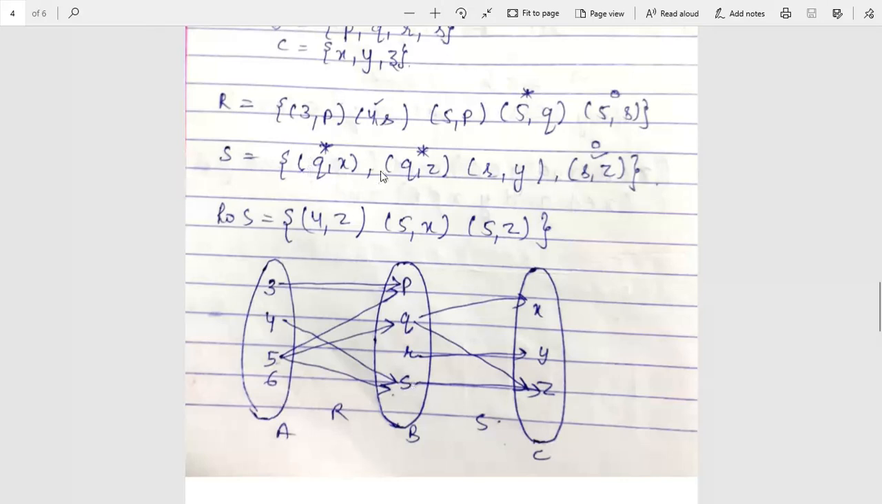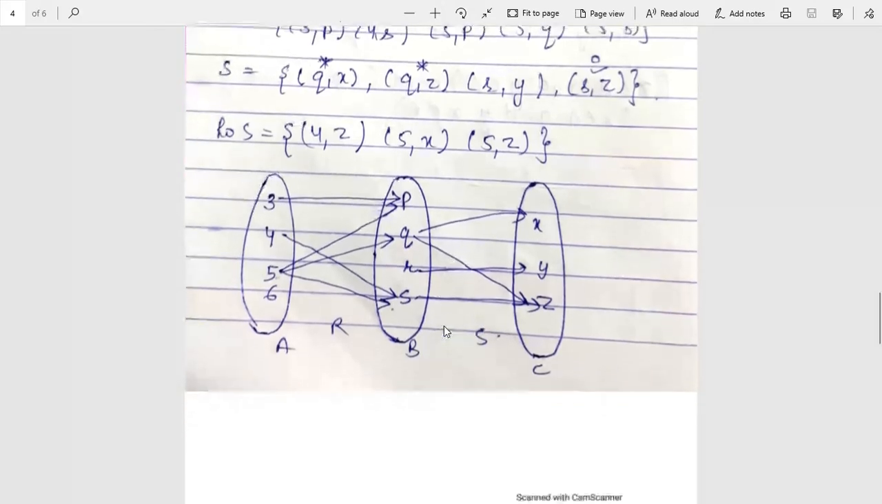Similarly, in the case of S, what is QX? This is QX. What is QZ? This is RY and it is SZ. Students, this is ROS through the arrow diagram. This is one of the notations of a relation.